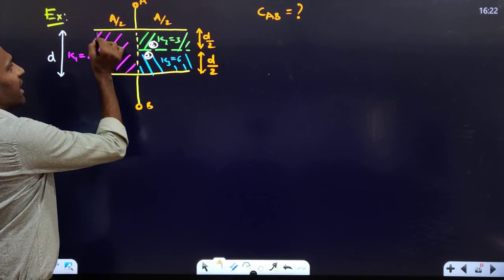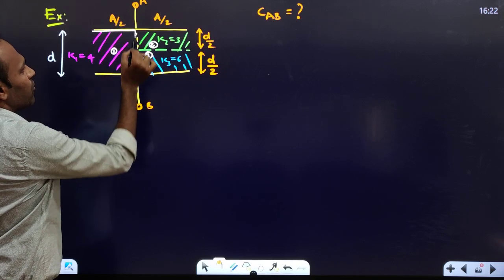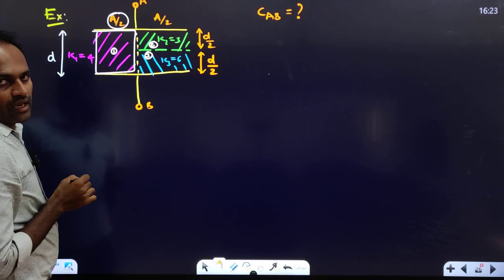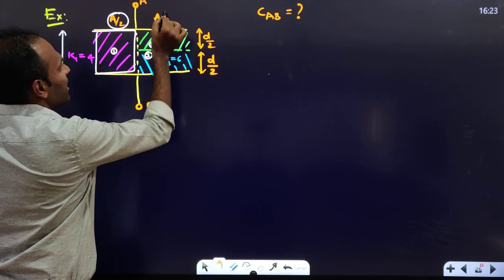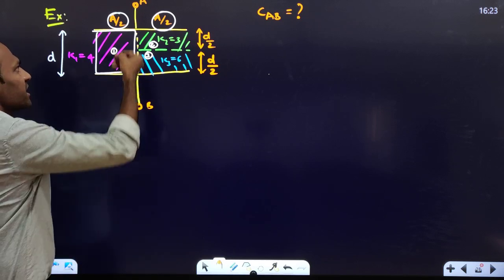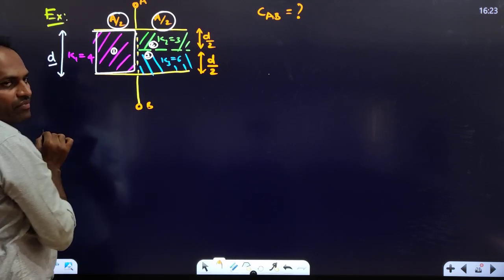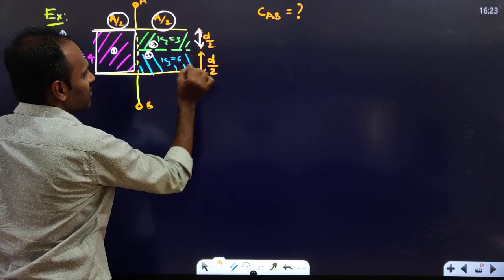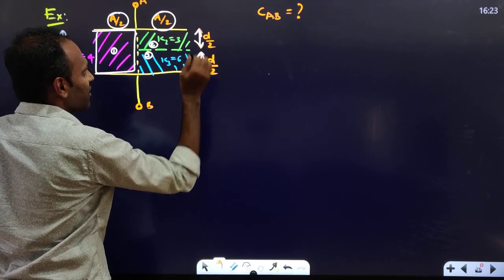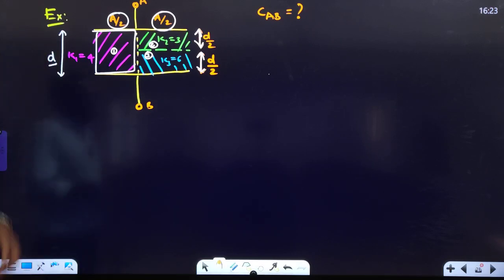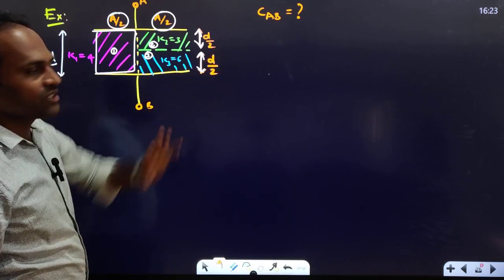First dielectric has occupied an area of A by 2. The area occupied by the first dielectric is A by 2. Area occupied by the next 2 dielectrics is A by 2. Correct? Distance or thickness of the first dielectric is D. And thickness of the second dielectric is D by 2. Third dielectric is D by 2. Right? Half of the distance. So here we have to write the effective capacitance between A and B.